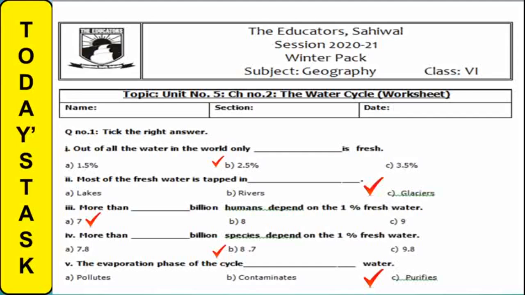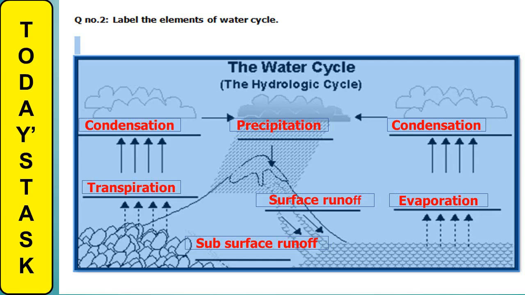Last but not the least, the evaporation phase of the cycle dash water. The answer is it purifies the water. So you have to complete this worksheet and attach it to your notebooks. Now, dear students, we will label the elements of the water cycle.